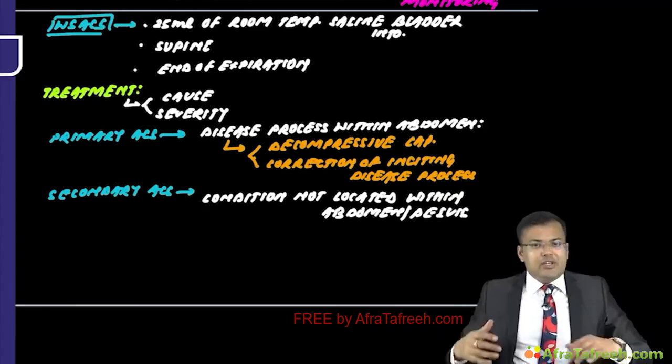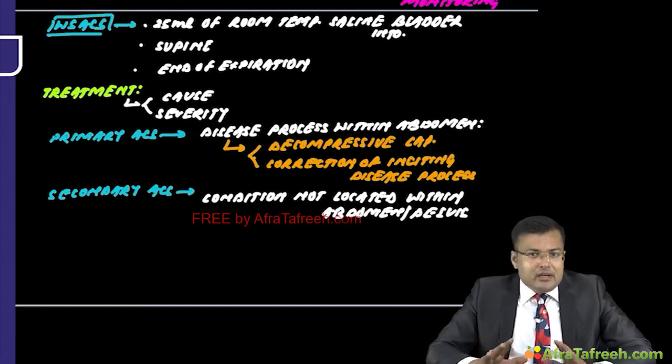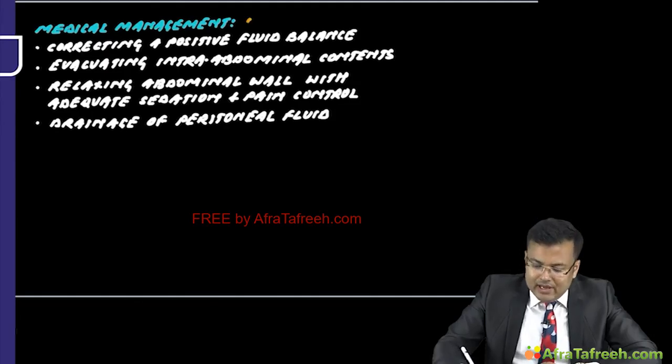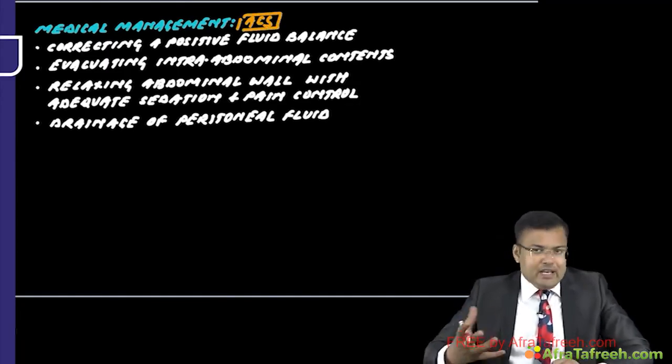So what is the initial management of abdominal compartment syndrome without evidence of end organ disease? Here, the patient should be treated medically. Medical management includes correcting a positive fluid balance and evacuating intraluminal contents.